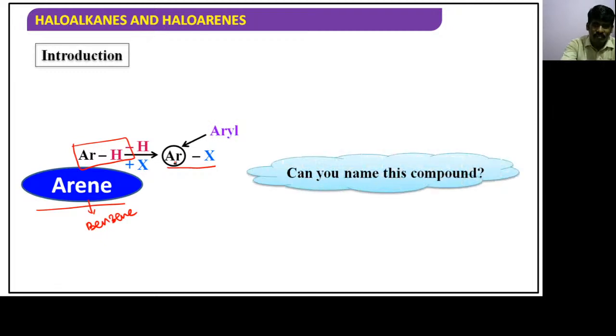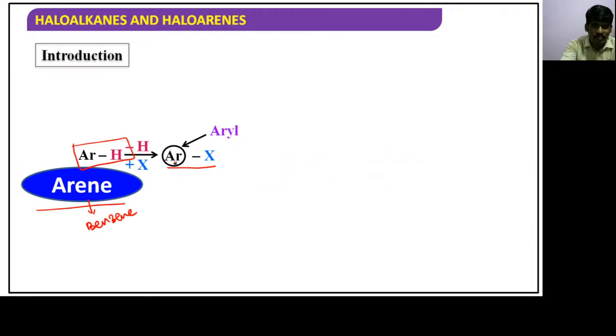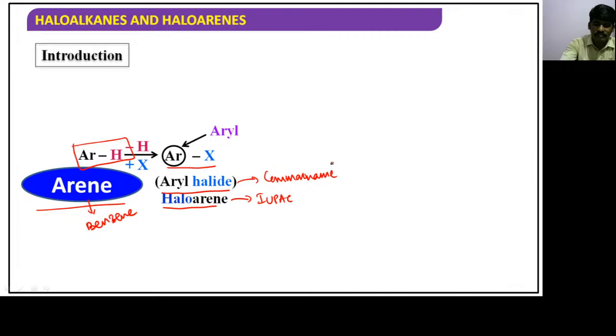Now can you name this compound, guys? The compound name is aryl halide. The previous one, we got it as alkyl halide. The difference we can understand very clearly. And then what is the other name of the compound? The other name of the compound is haloarene. This haloarene is the IUPAC name, whereas aryl halide is the common name. Hope you understand the difference here. Fine.